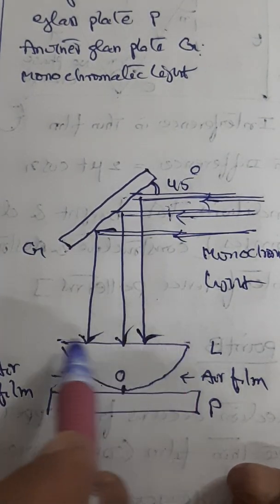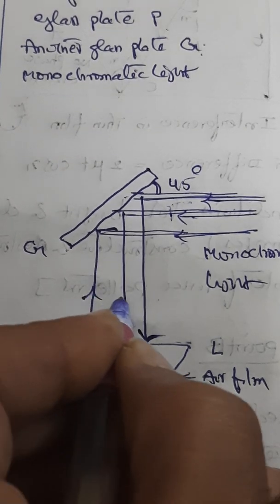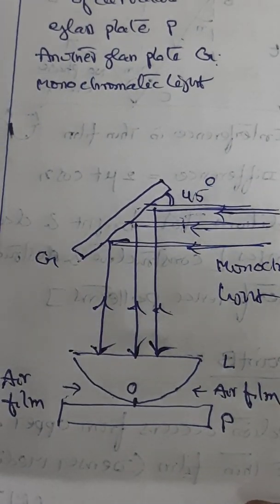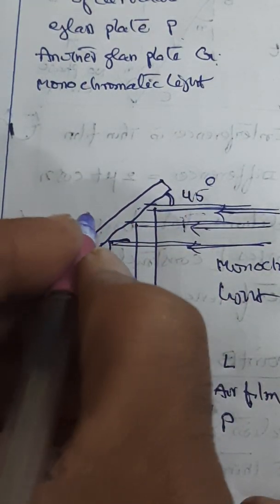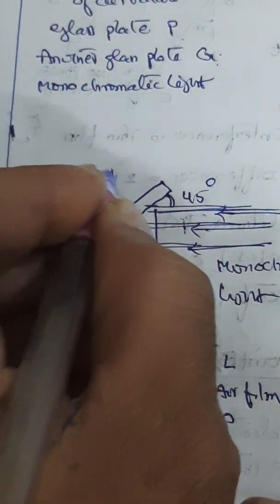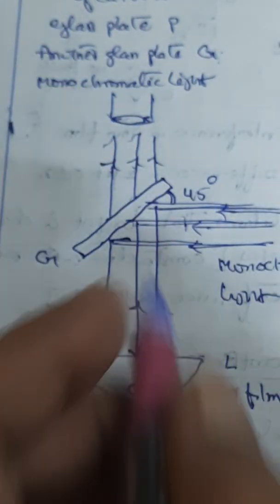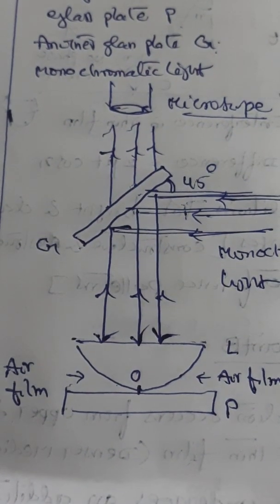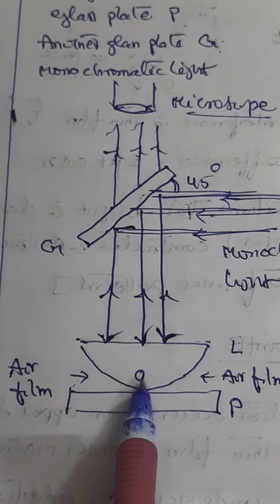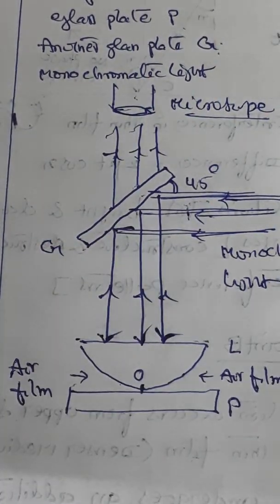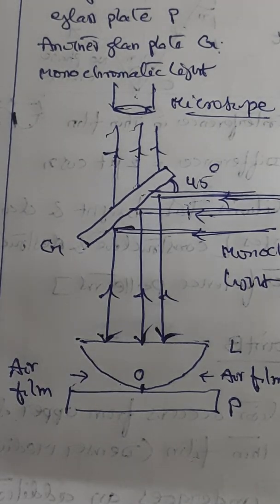On falling on the surface of this, they get reflected back. These rays that are reflecting back like this, these are getting reflected upwards. So you can keep a microscope to keep your eye, and from here you will observe the rings. So what is happening here can be seen through the microscope here. So this is the experimental setup of the Newton's rings environment.